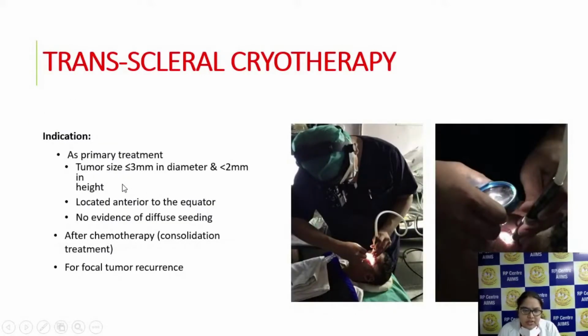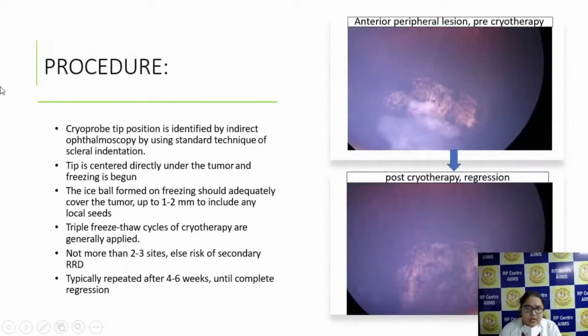This is transcranial cryotherapy. This is usually used in tumors which are less than or equal to 3 millimeters in basal diameter and less than 2 millimeters in apical diameter. It should be located anterior to the equator. No evidence of any diffuse seeding should be there. It can also be given after chemotherapy and for focal tumor recurrence.